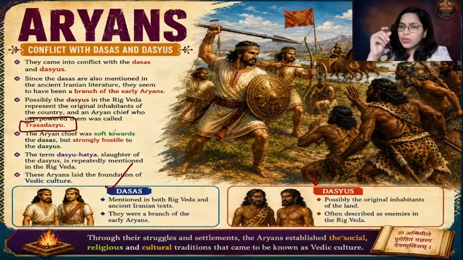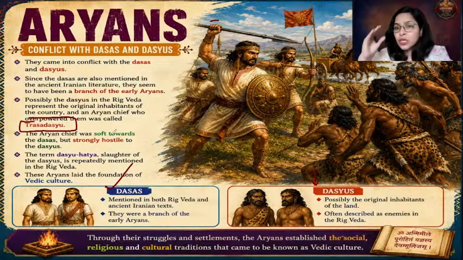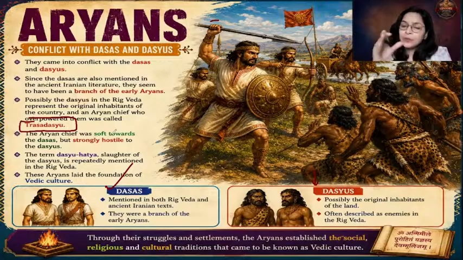Okay, now in Rigved, there is a term which is frequently mentioned, Dasyu Hatya. Dasyu Hatya means what? They were destroying the Dasyus, the original inhabitants of the land. And hence, it is regarded that Aryans came and destroyed the Indus Valley civilization because Rigved often refers to the word Dasyu Hatya. Okay, so that is there.